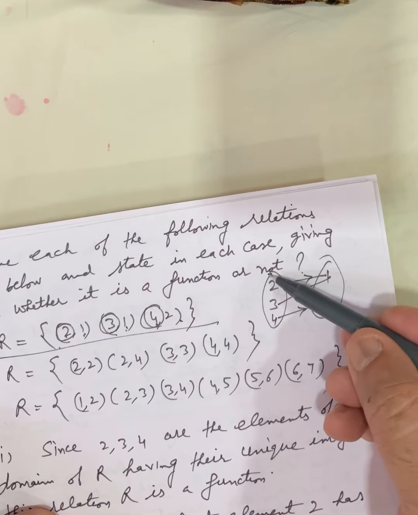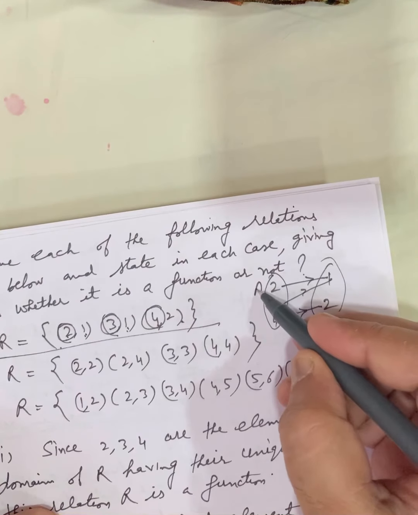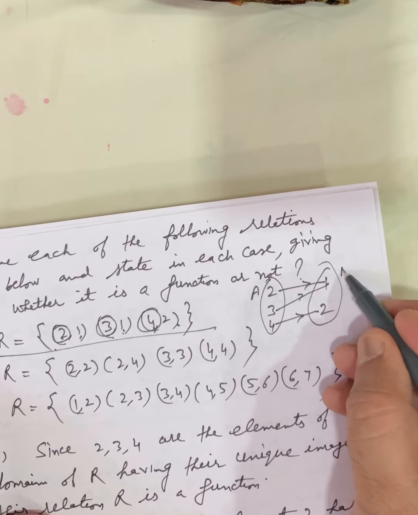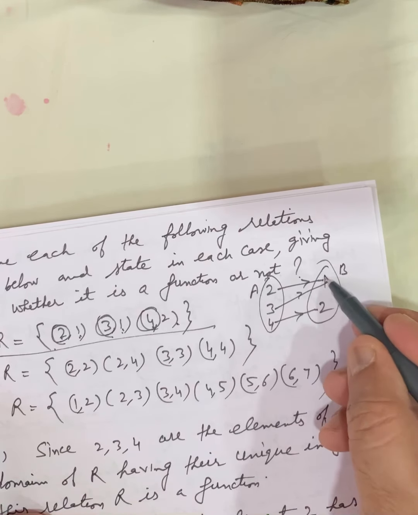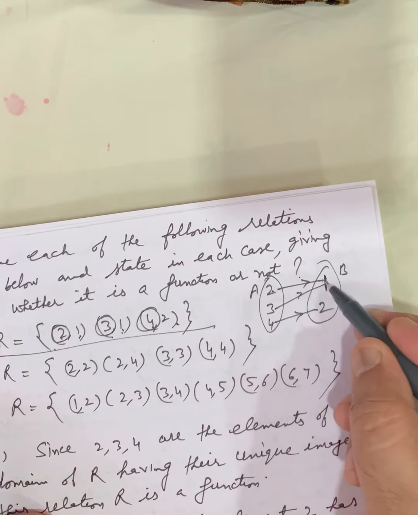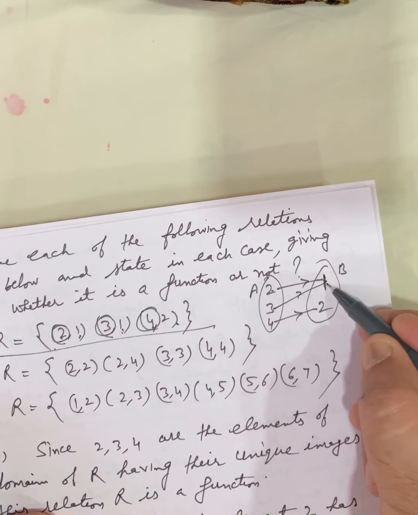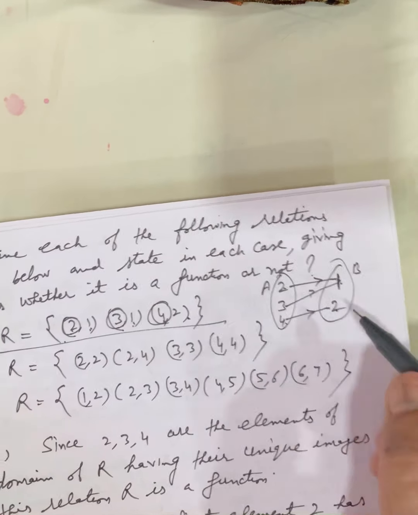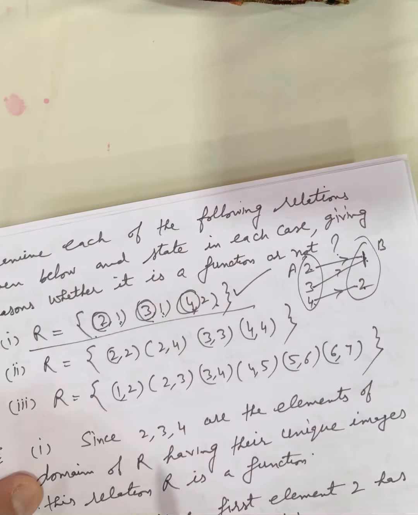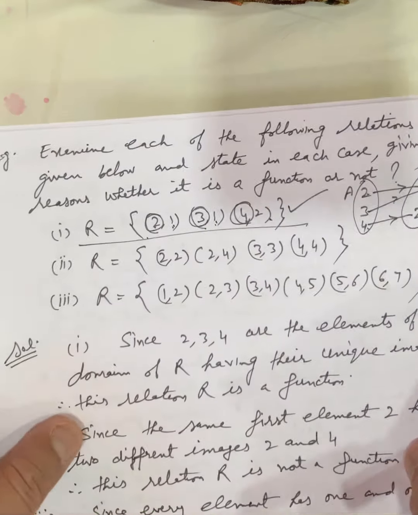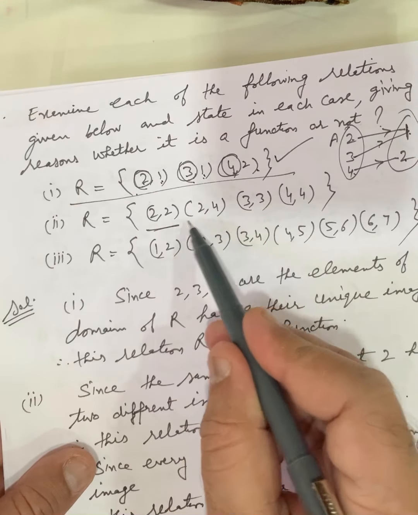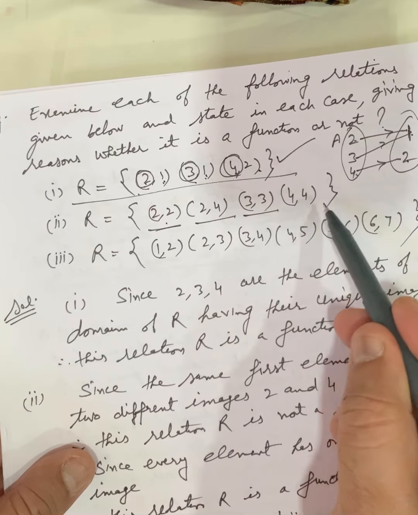पहली कंडीशन, all the elements of the set are involved in this relation. Second condition, each element should have a unique image. 2 की भी एक इमेज बन रही है, 3 की भी एक इमेज बन रही है, 4 की भी एक इमेज बन रही है. So this relation is a function. Both the conditions are fulfilled. Similarly, R is equal to (4, 2), (2, 2), (4, 3), (3, 3), (4).